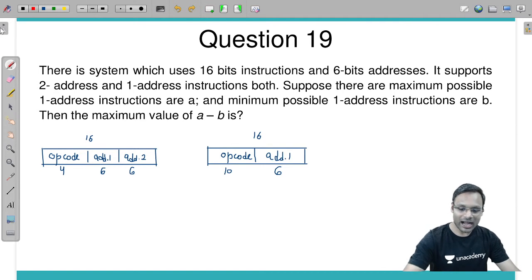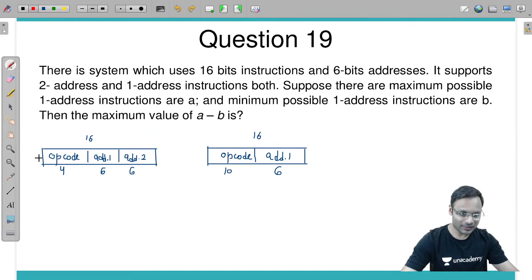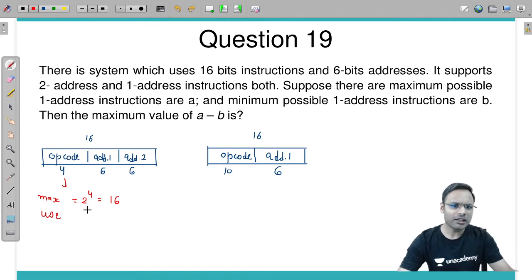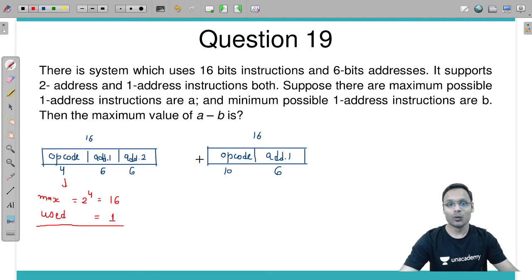I will take the minimum number of opcodes for 2 address, so that I get maximum 1 address instructions. Using these 4-bit opcodes, maximum opcodes you can have is 2 power 4, which is 16. Among those, use only one, the minimum possible, so that the maximum combinations remain for 1 address instructions.